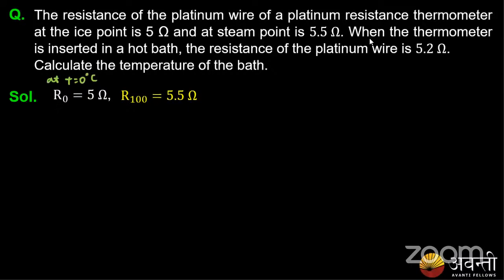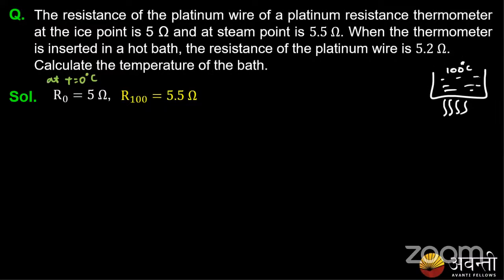At T equals 100 degrees Celsius, the thermometer is inserted into a hot bath. So what is a hot bath? It is where we keep boiling water. If we take a beaker, keep water, and heat it up to 100 degrees Celsius, when the water starts to boil, this is my hot bath.